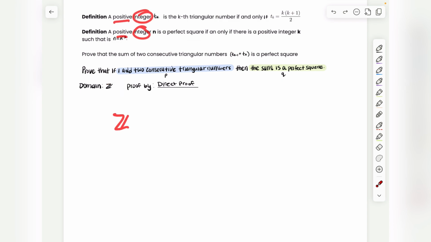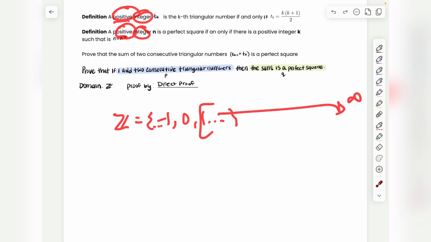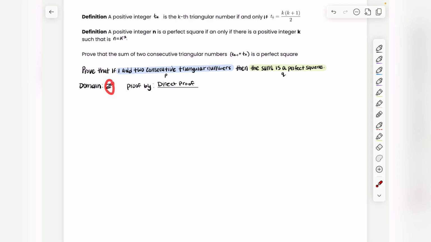Remember that the set of all integers is equal to negative integers, 0, and positive integers. But we're only dealing with positive, so we're going from here all the way to infinity. So we want to say, hey, we're not just working with the set of all integers, we're working with the positive ones only. So we just add a plus sign. Now we're ready to start our proof.